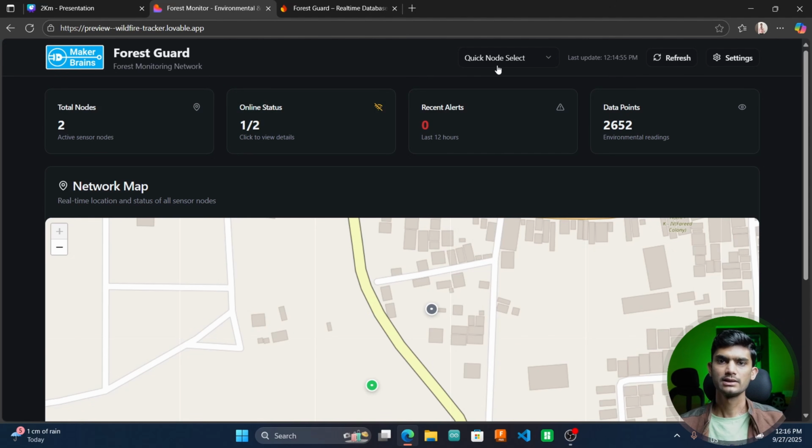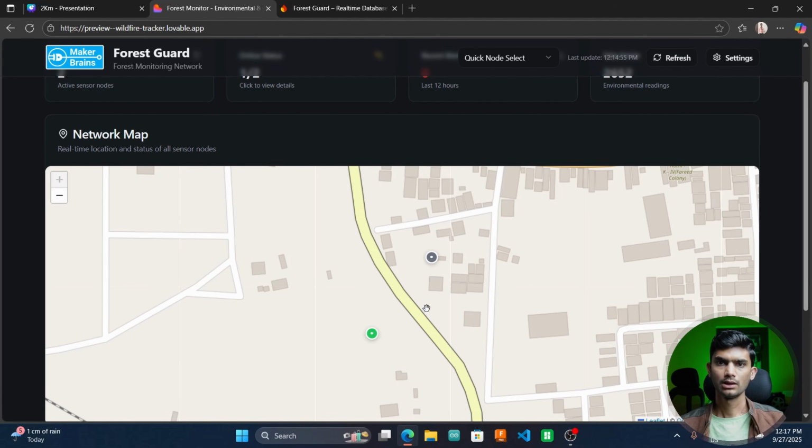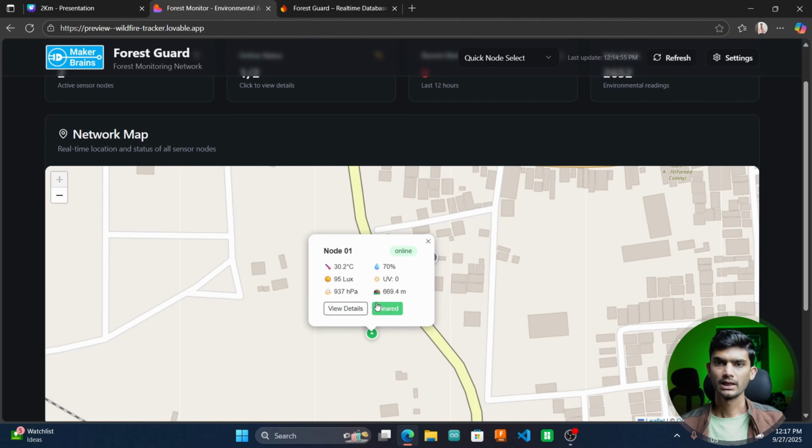In this card, we'll see if there are any events that have occurred in the past 12 hours. On this map view, all the nodes are mapped with respect to their location data. We can have a quick glance at the node's data by clicking on the node.